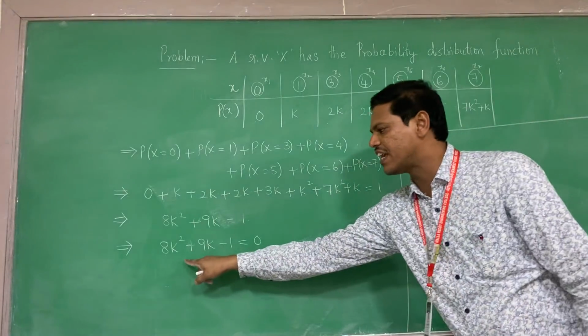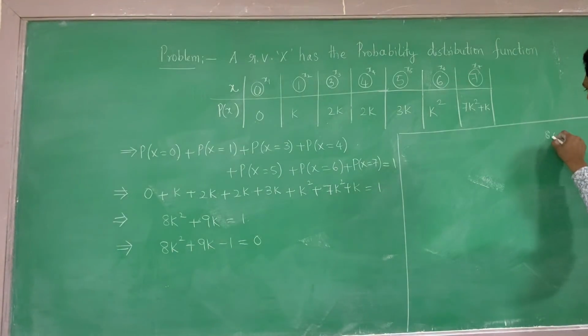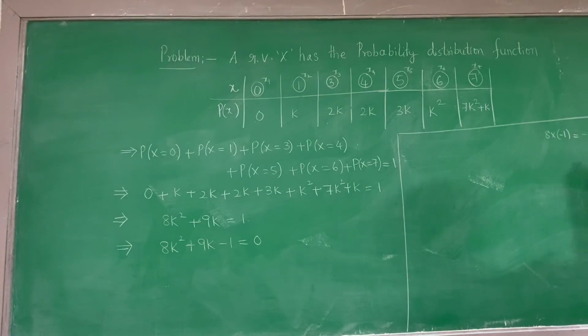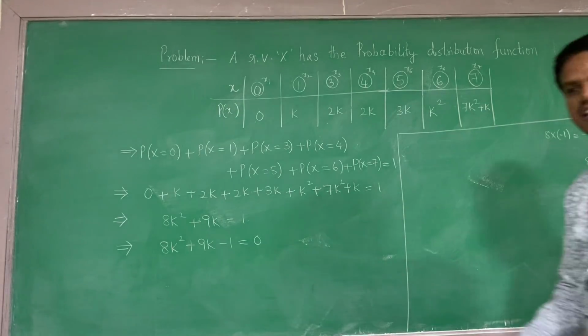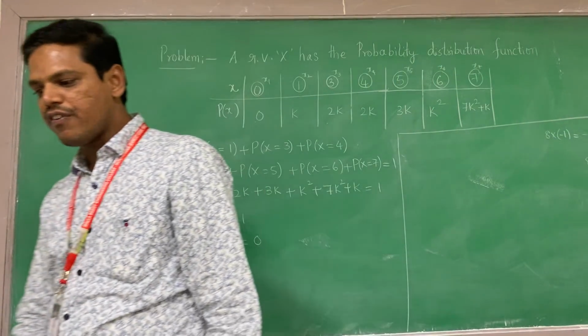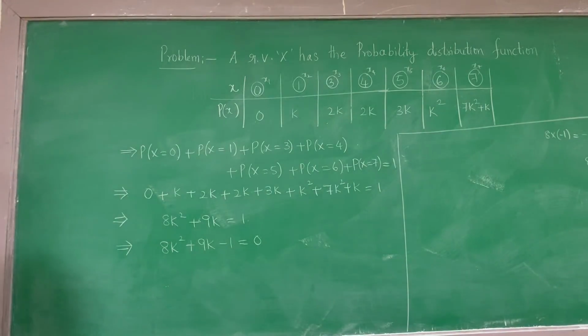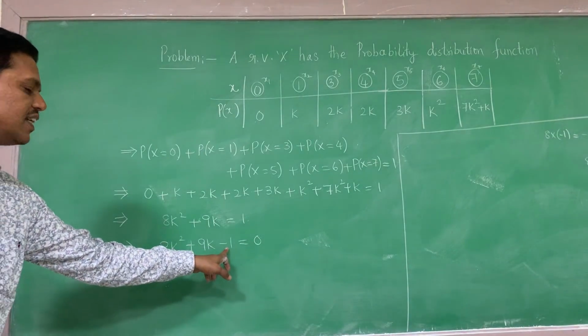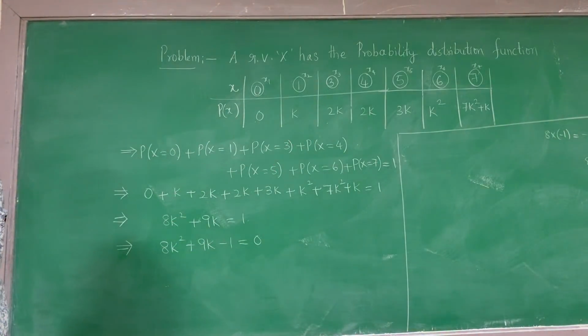Now, the coefficient of k square is 8, the constant is minus 1, so the product becomes minus 8. I have to get the middle term as 9. Therefore, factors of 8: I can take 8 ones are 8, but minus plus is not possible. In that case, what do we have to do? We have to go for minus b plus or minus. I think you can see this very clearly, because the coefficient of k square is 8, the constant is minus 1, and 8 into minus 1 is minus 8.